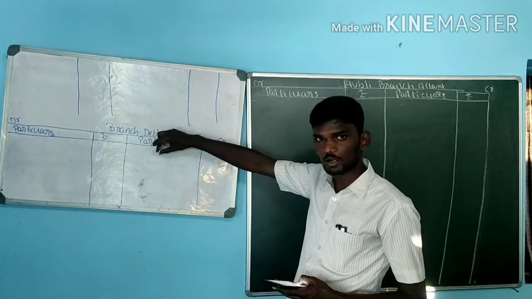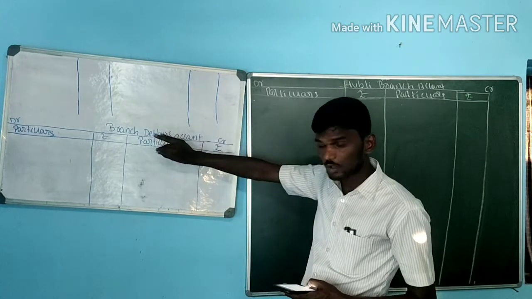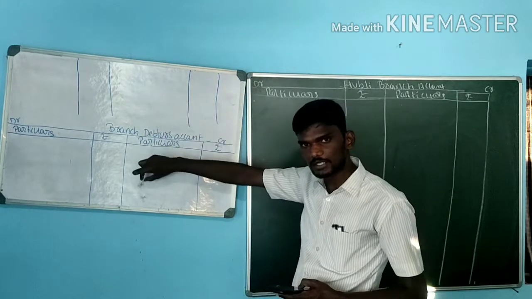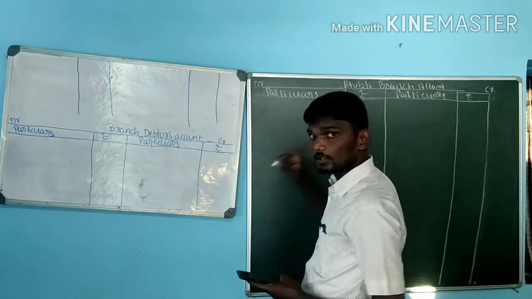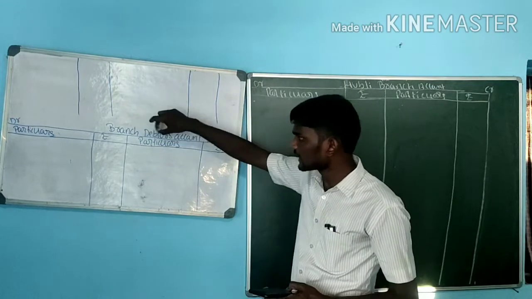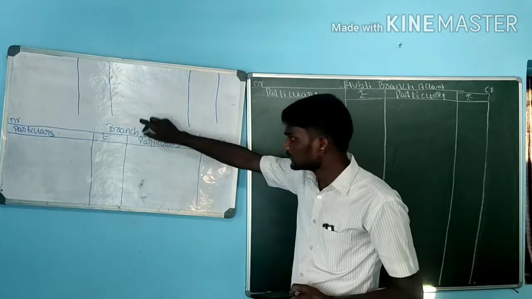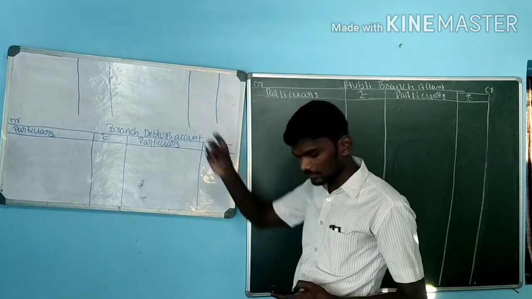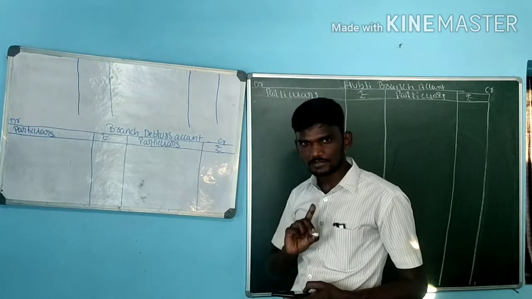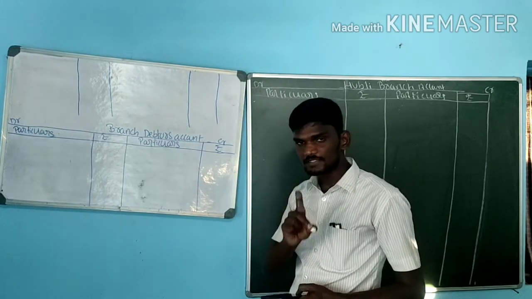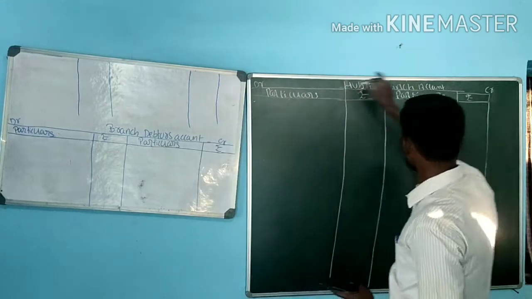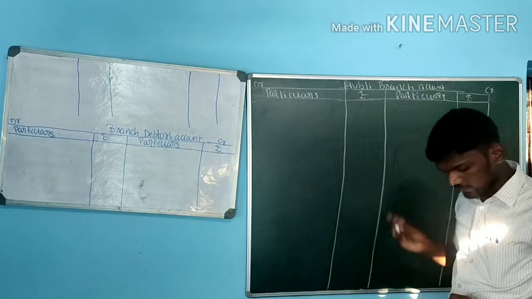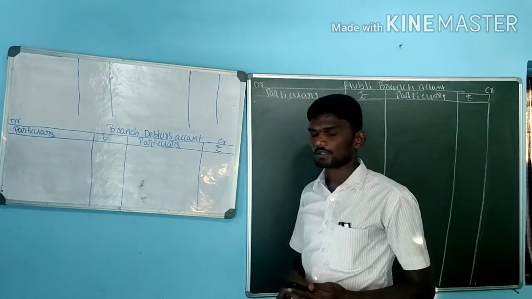First one, here we have to record bad debts, any kind of discount allowed, any kind of sales return or goods returned by debtors. If goods are returned by customers or debtors, it goes to the branch debtors account, credit side. This account we are preparing mainly to identify the closing value of the debtors account. Then any cash received from customers or debtors is the adjustment we have to record both in the debtors account as well as in the branch account, that is both on the credit side. Next one, this is the format.